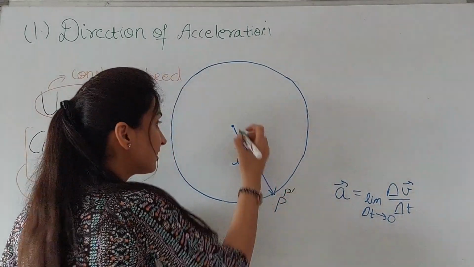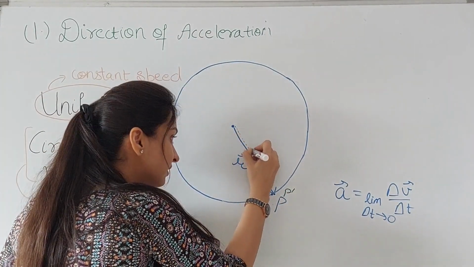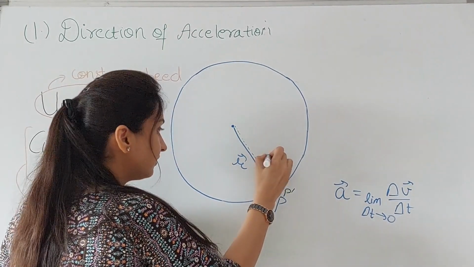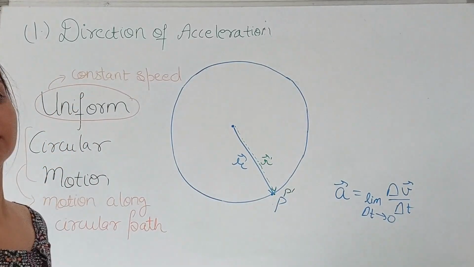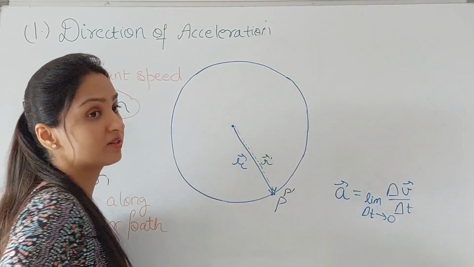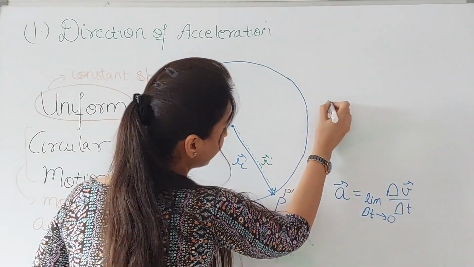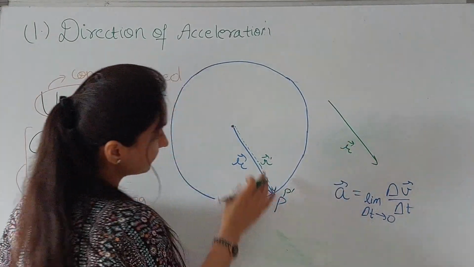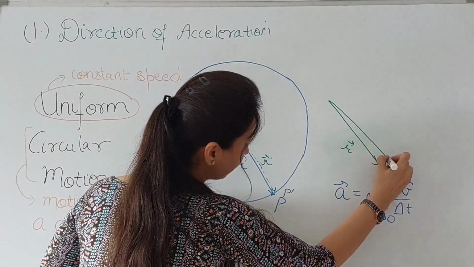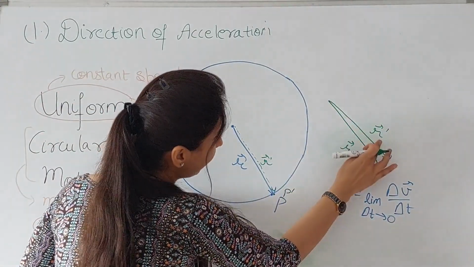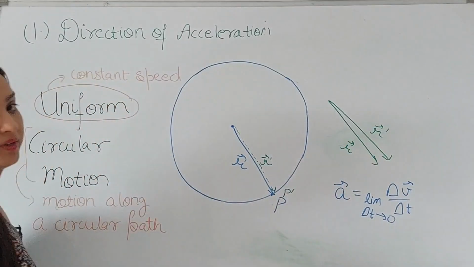This P dash, which essentially means that R dash is also nearly equal to this R. So these two position vectors are nearly equal. So if this is R vector and this is R dash, in the limit delta t tending to 0, this R dash will nearly coincide with R.